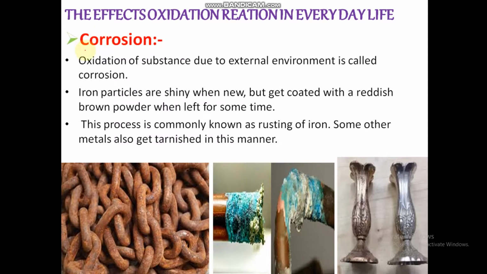First comes corrosion. Corrosion means tarnishing of metals. Example, iron. When iron is left in humid or moist condition, it forms rust. As you know, you have observed rusting. This process is called rusting. Copper gets tarnished by forming a blue coat.